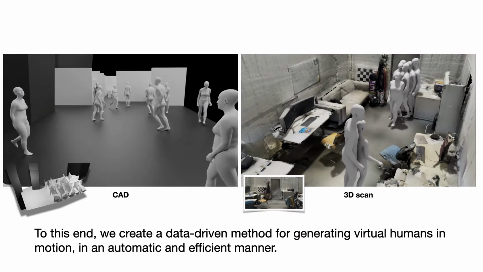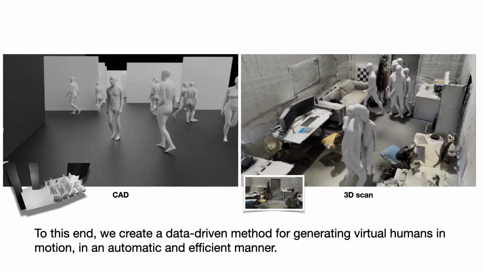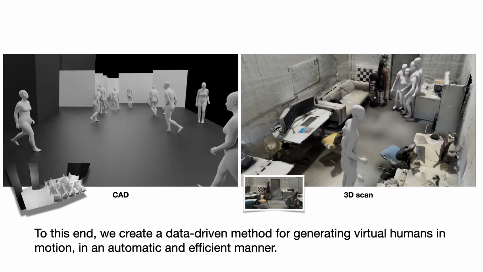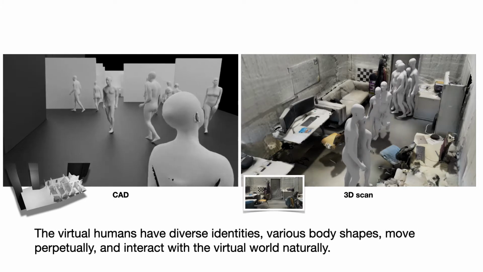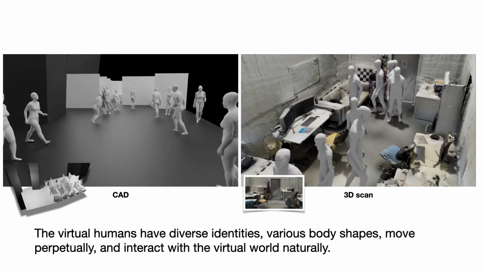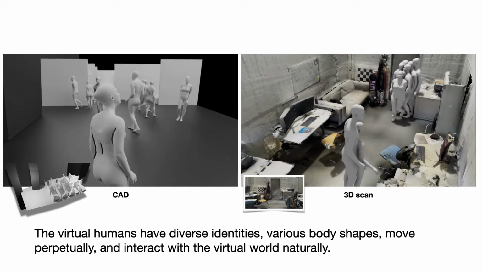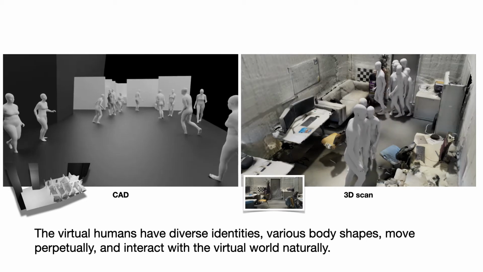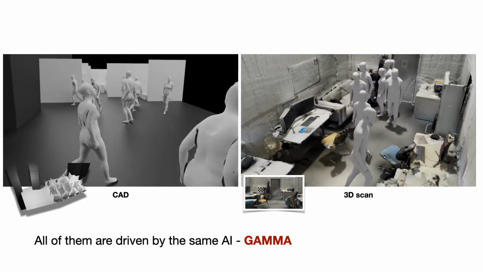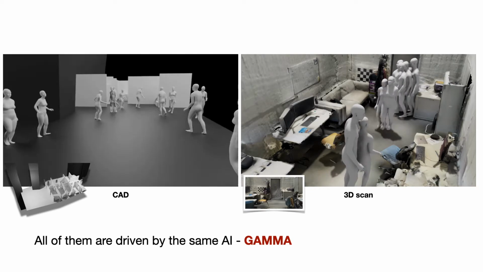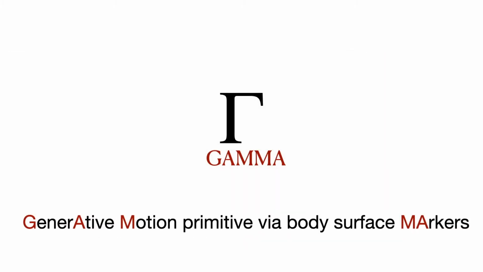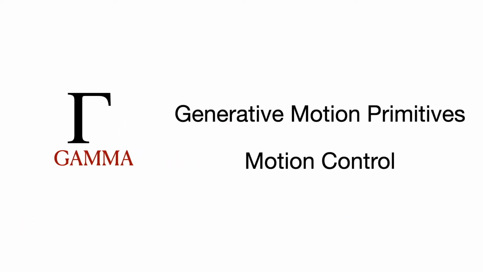To this end, we create a data-driven method for generating virtual humans in motion in an automatic and efficient manner. The virtual humans have diverse identities and various body shapes, move for a long period of time, and interact with the virtual world naturally. All of them are driven by the same AI, Gamma. Gamma stands for Generative Motion Primitive via Body Surface Markers. It includes generative motion primitives and motion control.